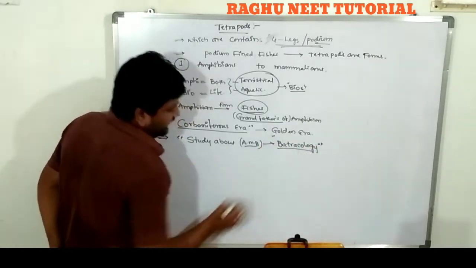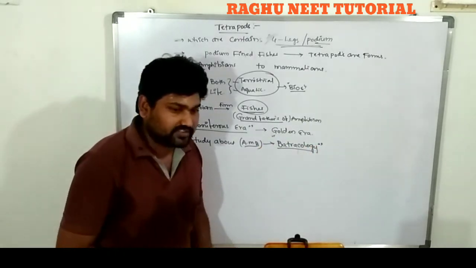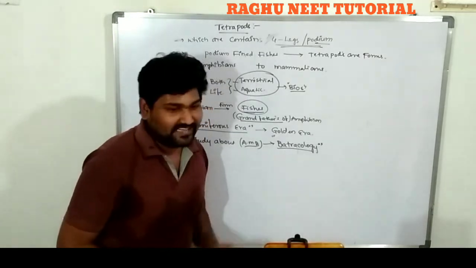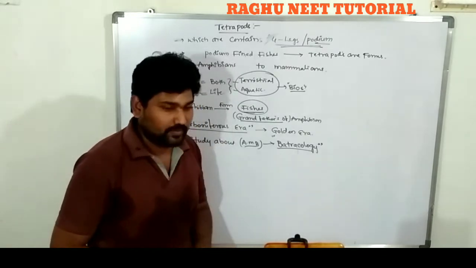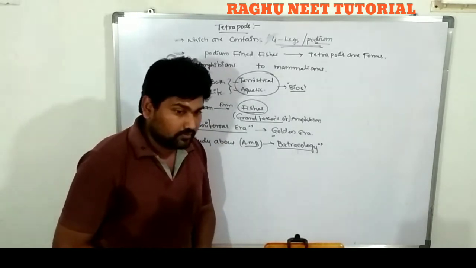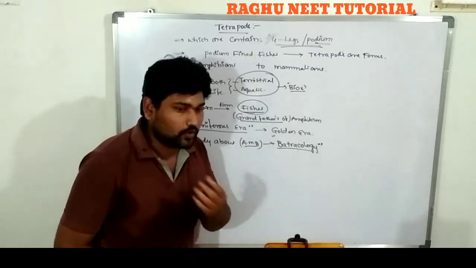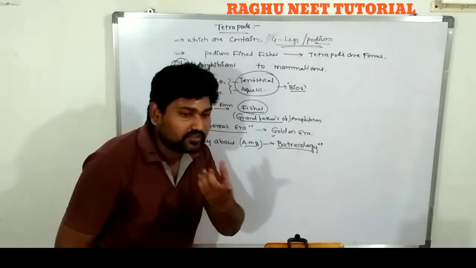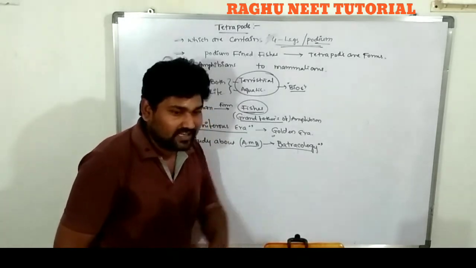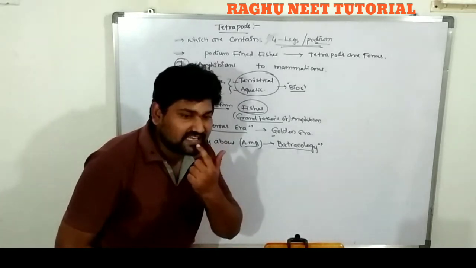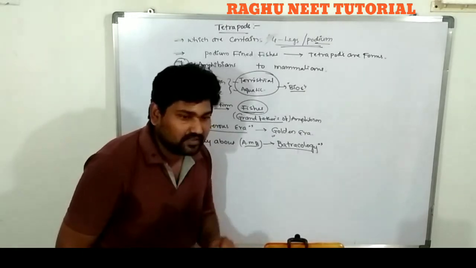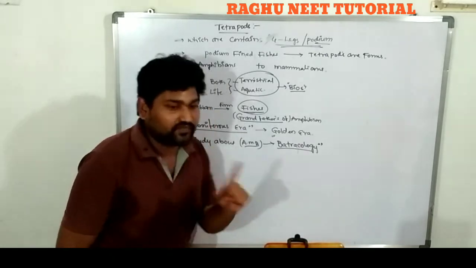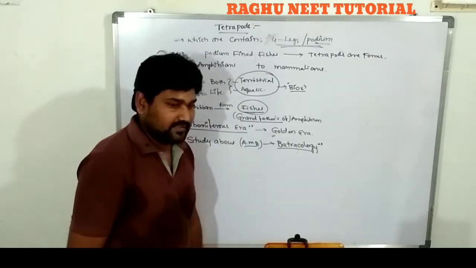Very important information, just listen. The first vocal cord is formed in this class. The fishes do not produce any sound, but the amphibians produce sound. The next change is the tongue: the fishes are absent of tongue, and the first tongue is formed in this class.